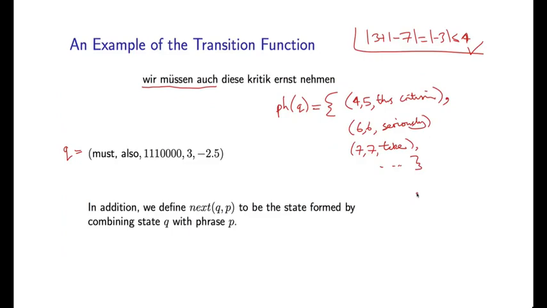Another very useful definition is going to be the following. So for any Q and for any phrase P, I'm going to define next of Q and P to be the state formed by combining state Q with phrase P. So what does that mean? So let's say we take Q here, and we take one of these phrases, for example, 7, 7 take. Okay, so this is going to return a new state which is formed by basically concatenating this phrase on the end of this state I've shown you here.